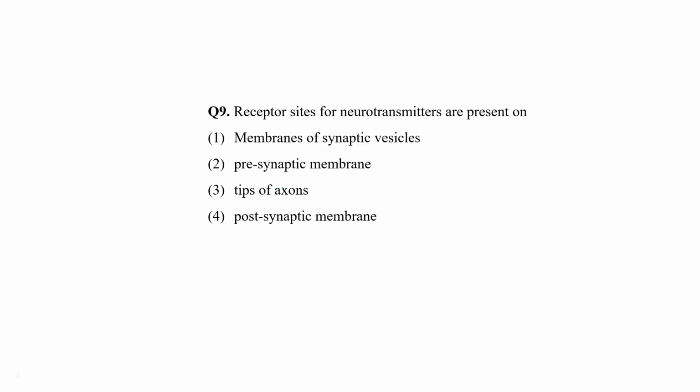Next, receptor sites for neurotransmitters are present on the membrane of synaptic vesicles, presynaptic membrane, tips of axons, or postsynaptic membrane. If you recall the diagram, then very quickly you can solve this question. Where are these receptor sites present for neurotransmitters?